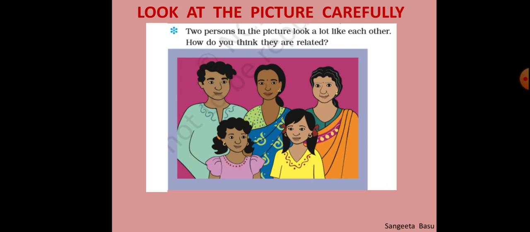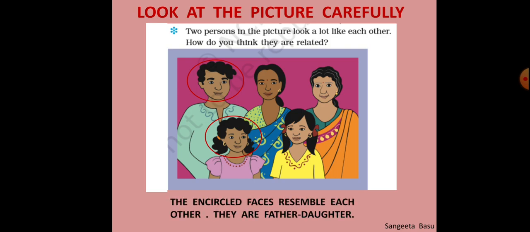Now, this is another exercise in your NCERT book. Look at the picture carefully. Two persons in the picture look a lot like each other. How do you think they are related? We are similar to somebody, isn't it? Sometimes we talk like someone, sometimes we look like someone, our hair is like someone, our smile is like somebody. So here in this picture, we have to watch carefully and find out who are similar to each other. The girl on the left side and the man in the picture look alike. So, the encircled faces resemble each other. The relationship is father and daughter.